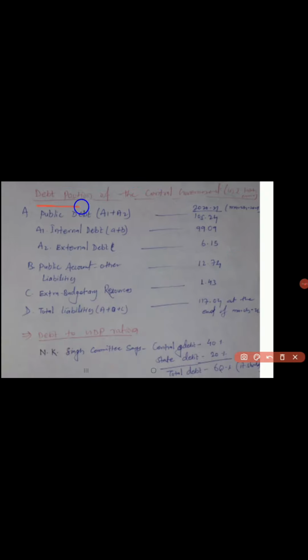Debt position of the central government is 117.04 lakh crore at the end of March 2021, and this is the area we can look at once, that internal debt is how much. All data is in lakh crore. External debt is this much, public account other liabilities is this much, extra budgetary resources is this much. So the total of 117.0 lakh crore at the end of March 2021 is the debt position of the central government.